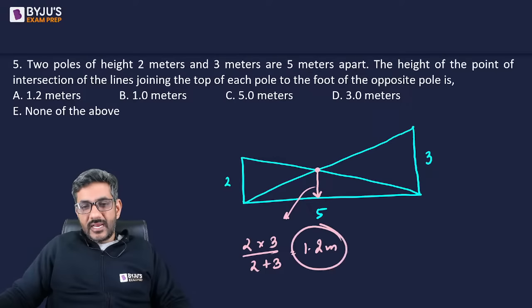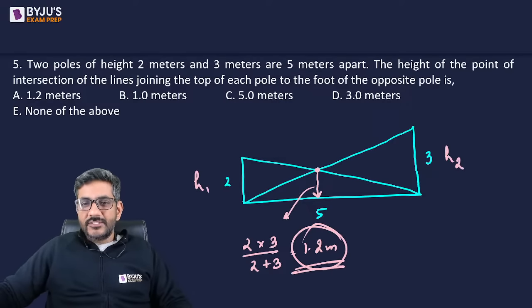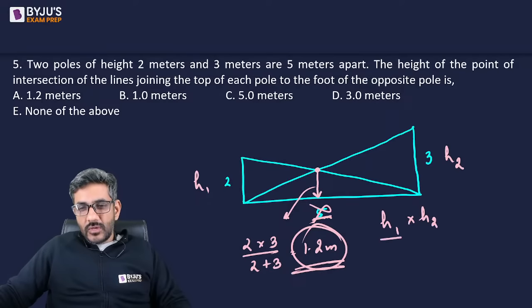1.2 meters is the right answer. In general format I can say, if this is h1 and this is h2, it is irrelevant what is here, no significance. The answer would be h1 into h2 upon h1 plus h2.